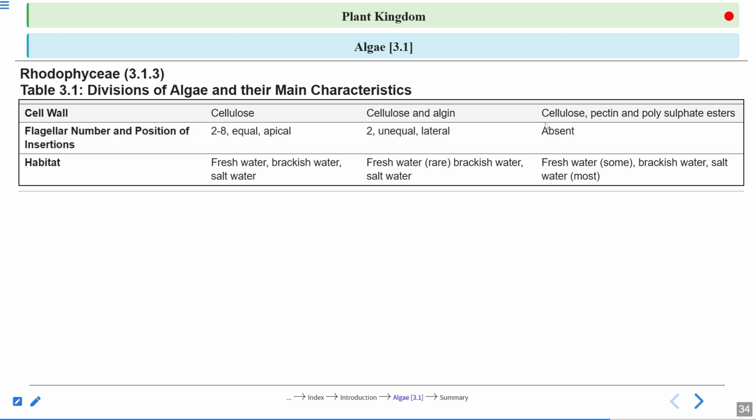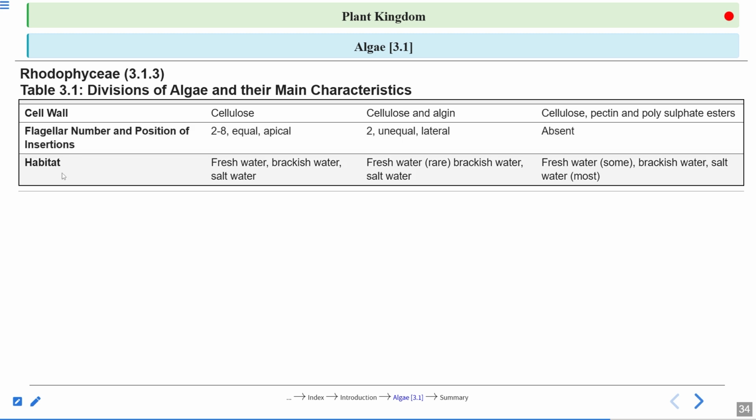And this is very important. Red algae are not having any motile gamete or motile spores. Very, very important. And many times the question has been asked on this particular point, right? Rhodophyce is not having any motile gamete or motile spores.